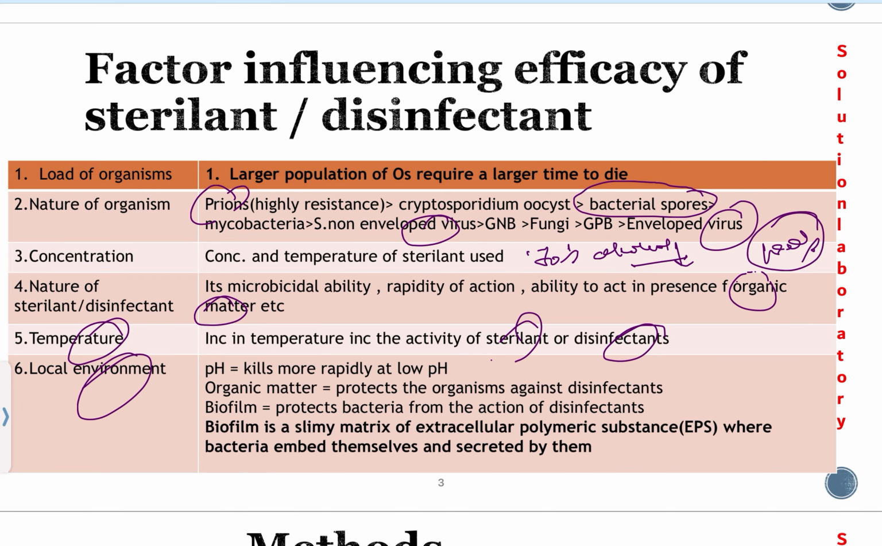And others are the environmental factors or local environment. What are these? These are pH. Low pH kills more rapidly than high pH. Organic matter protects the organism from the disinfectant. Suppose it disrupts the penetration of disinfectant into the organism. So organic matter also protects. It's a factor which interferes with the activity of sterilant or disinfectant.